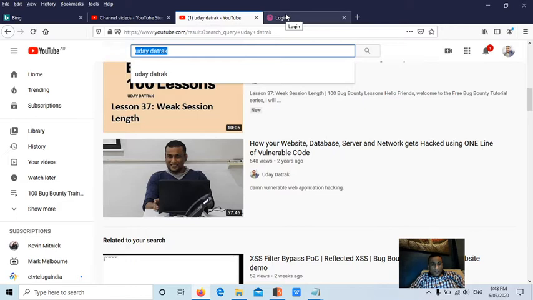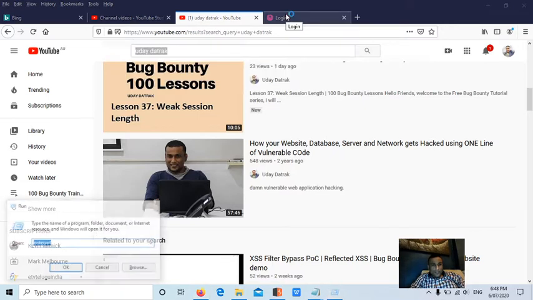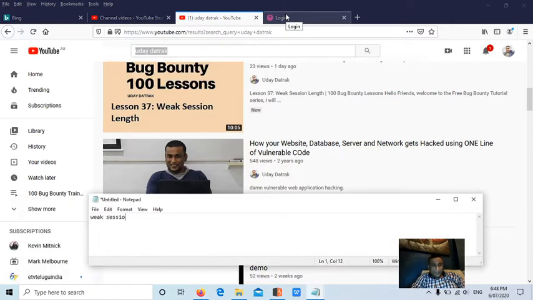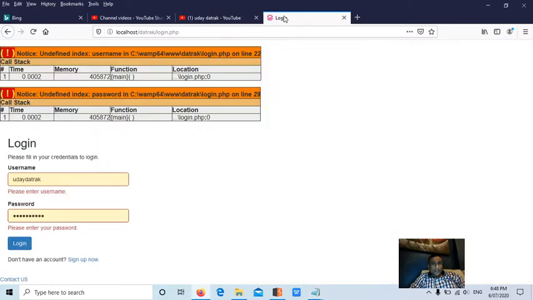So now let's talk about one more security issue guys, that's called weak session expiry. So what is weak session expiry? Let's say you have a web application for security testing, you have registered and successfully signed in within the application, and then you left your browser for 5 to 15 minutes. Then the application should forcibly log you out. If it doesn't log you out, that means it's a security issue.